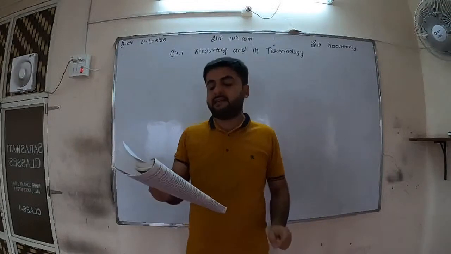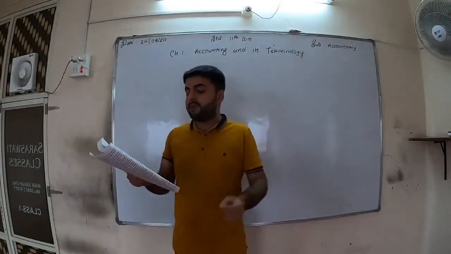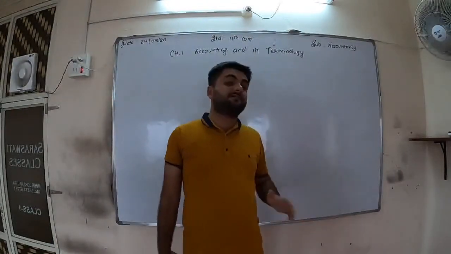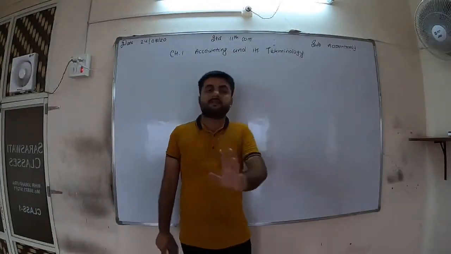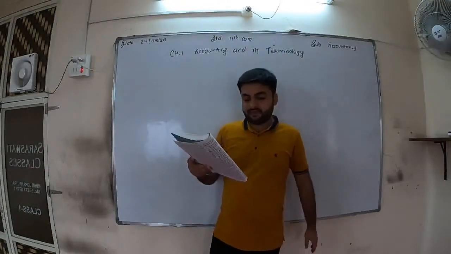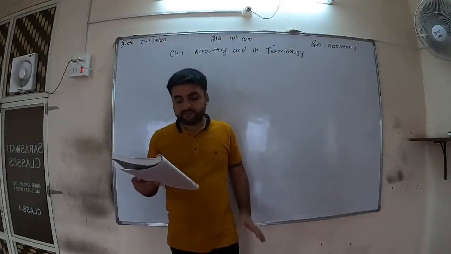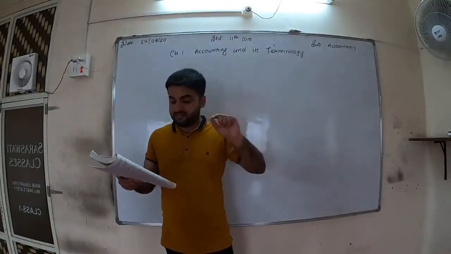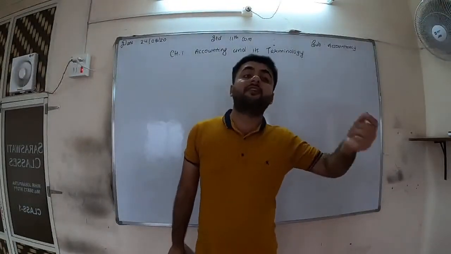They are writing clearly, an investment made by the owner to commence the business, to start the business, is known as capital. Now what are they writing for that? Investment in business can be in which form? It can be done in cash or any other form of asset.